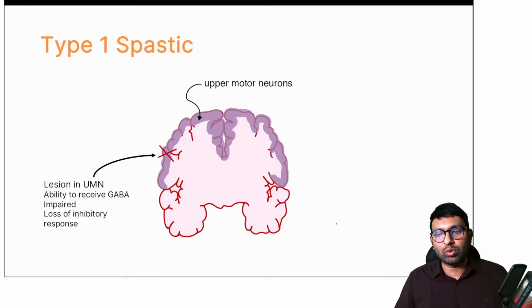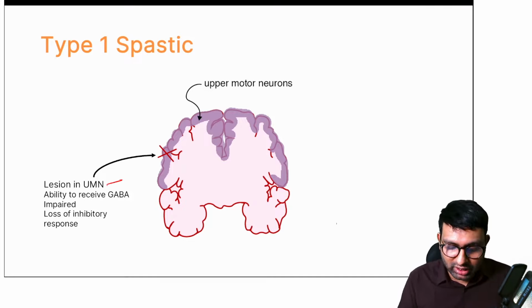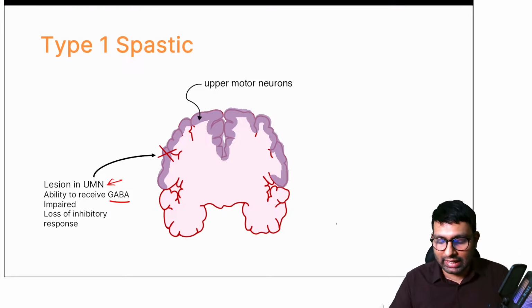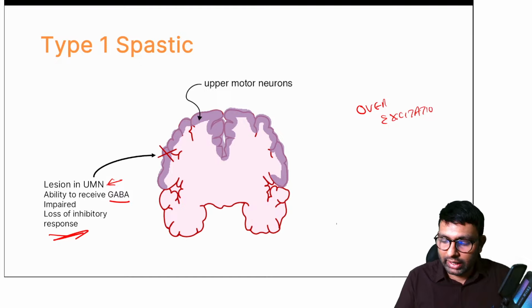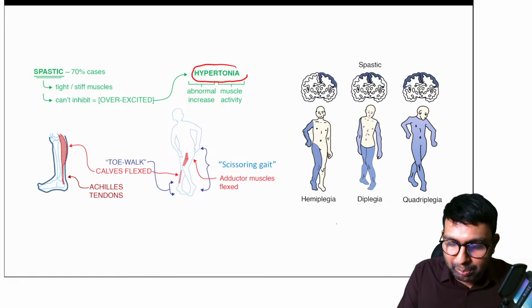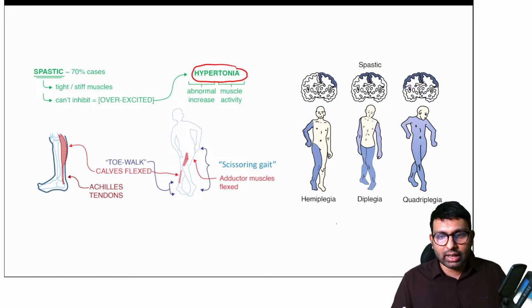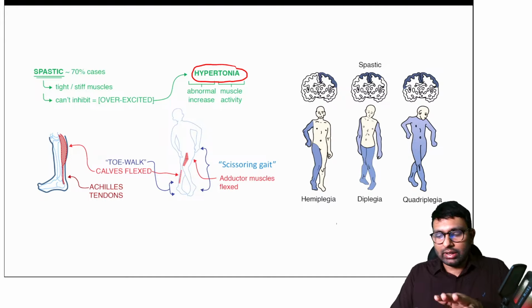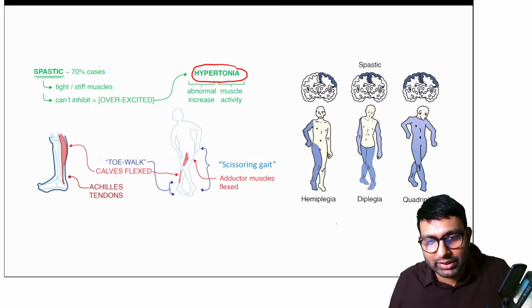So the most common one is spastic, where you have this upper motor neuron disorder, where there will be a lesion in the upper motor neuron, because of which GABA will not be secreted, which is mainly an inhibitory response. So when there is loss of inhibitory response, there will be overexcitation of the muscle, and the muscles will be in a state of hypertonia. Now imagine an adductor muscle hypertonia. Whenever a patient has adductor muscle hypertonia, he will walk in such a way that the knee will start touching the opposite thigh. So he'll have this kind of crossing over movement, which is called scissoring gait.